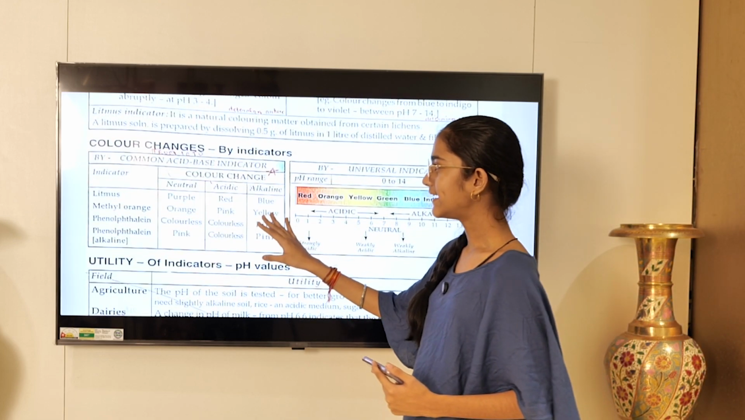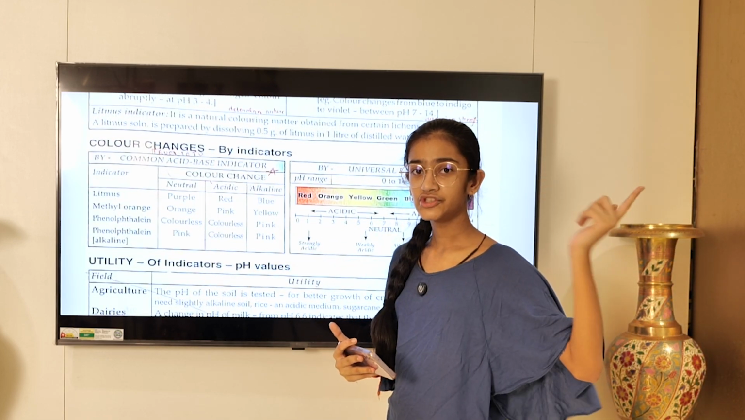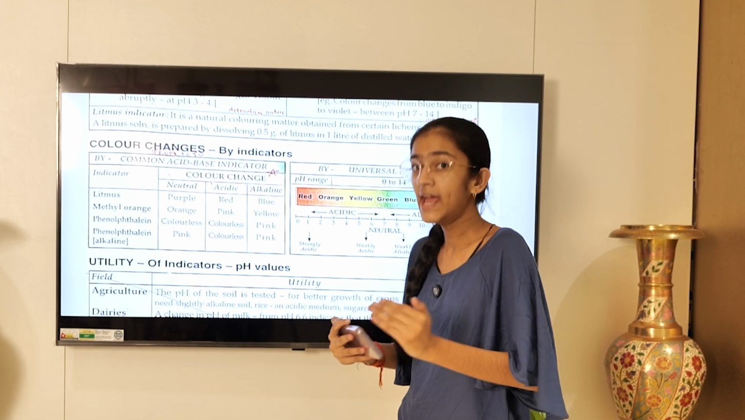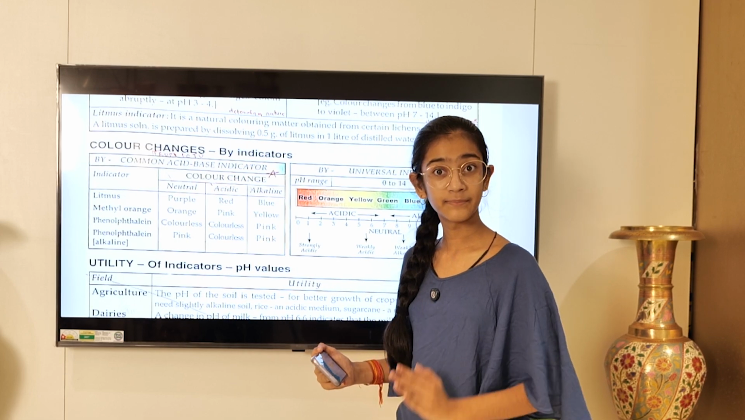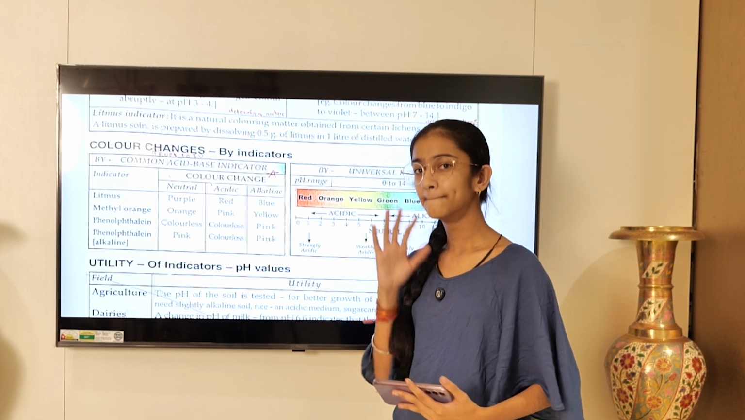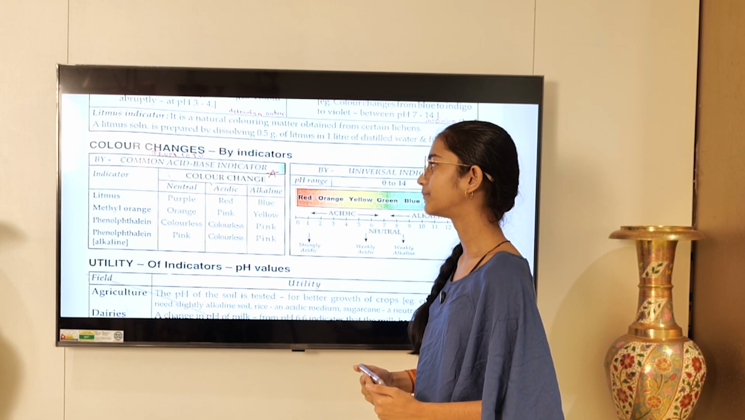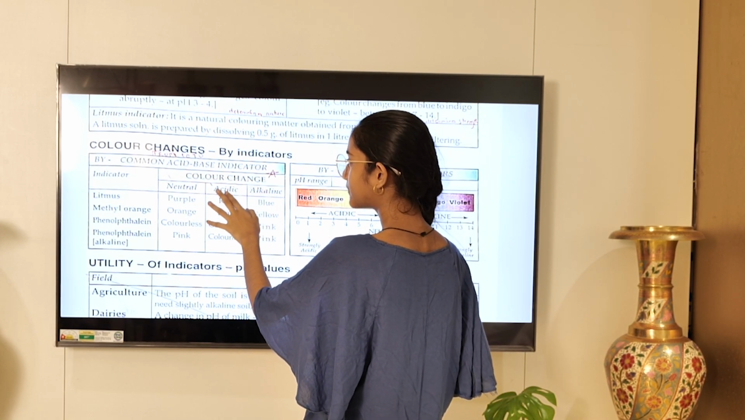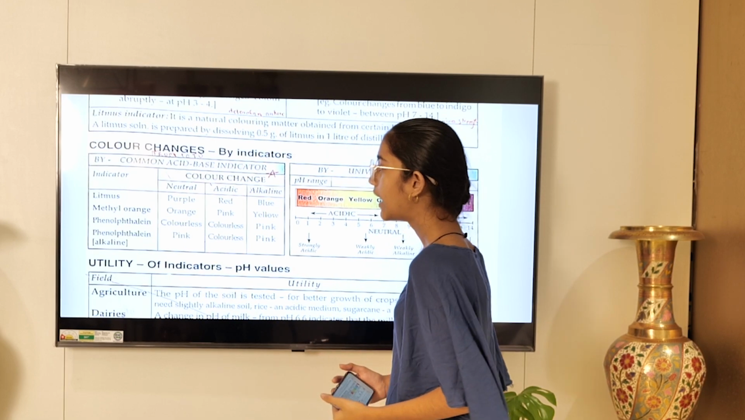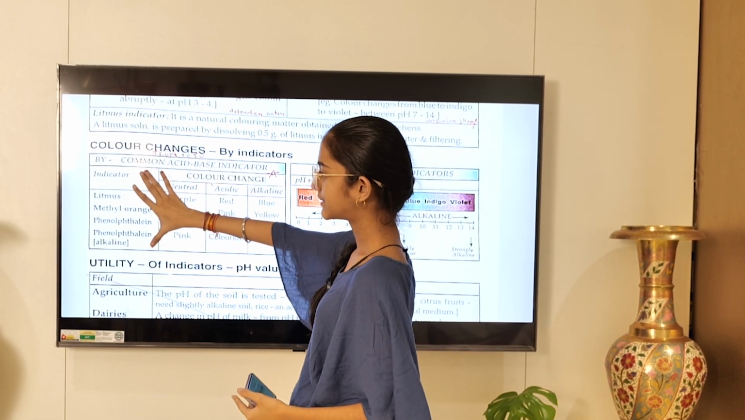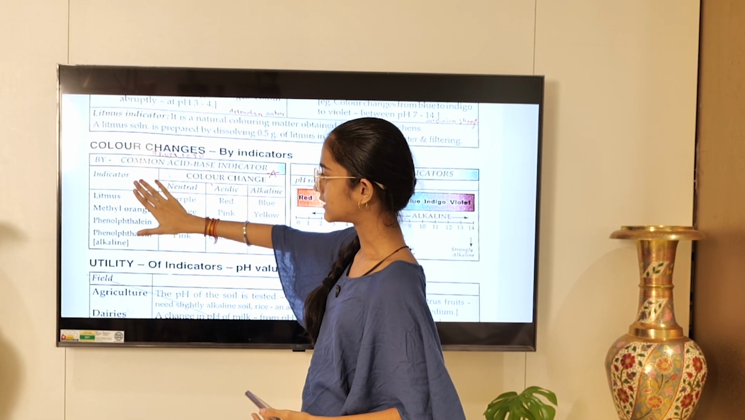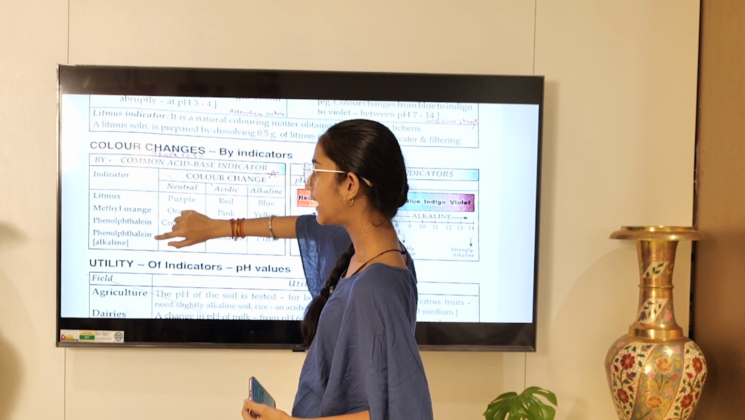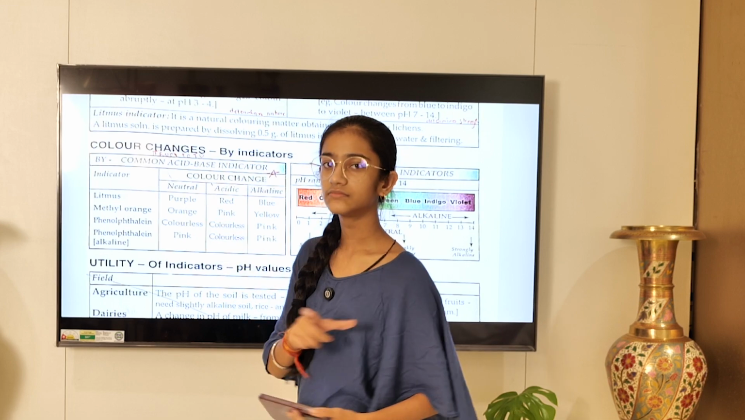Now color change by indicators. You remember just previously I had told you methyl orange, phenolphthalein, we will study their color change later. Right now don't read that, or you will get confused. We are studying only this for now. Common acid base indicator, there is a color change. Now we have many indicators listed here. That is litmus paper, methyl orange, phenolphthalein, and phenolphthalein is an alkaline type.